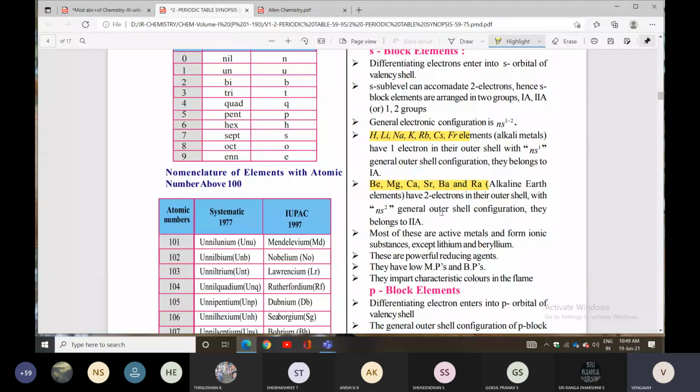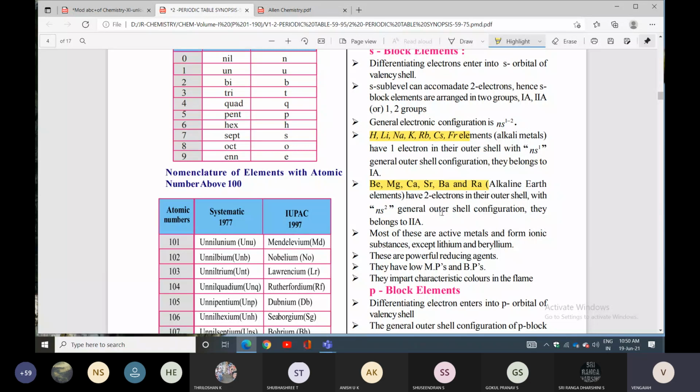They have low melting and boiling points. They have characteristic colors in the flame, so they give colors in a flame test. That is a practical test. While identifying cations and anions, salts and acids, we have practicals also. Chemistry practicals are 30 marks, so we'll discuss in the practicals time. Don't worry. Out of 30 marks, 8 marks are for identification of cation and anion. So in that identification we are doing the flame test.